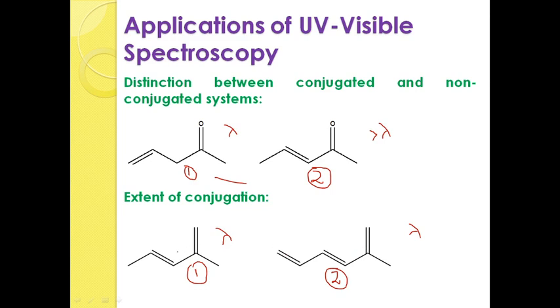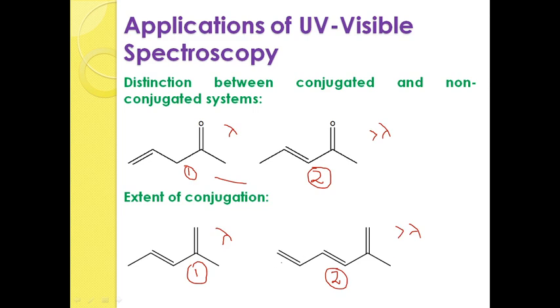So, from 2 to 3 is the extension. Those 3 are present in conjugation only. That is why extension of conjugation will give us an increase in the lambda, that is, a bathochromic shift will be observed.